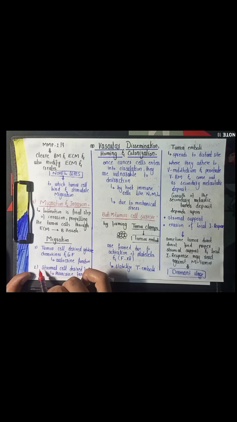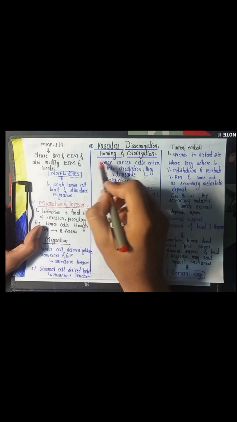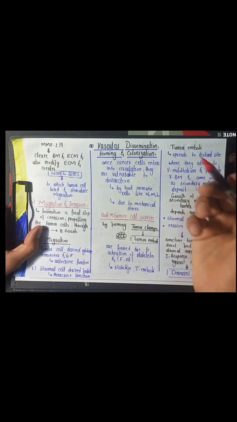Similarly, the migration also occurs due to the stromal derived growth factors, and these growth factors are released from the stromal cell, but they act on the tumor cell and are paracrine in action. The next step is the vascular dissemination, homing, and the colonization of the metastatic tumor cell.